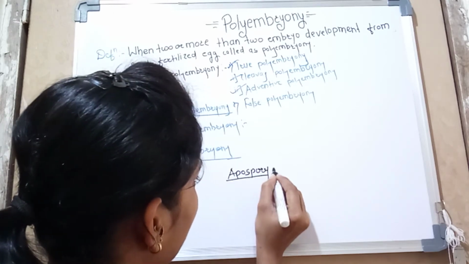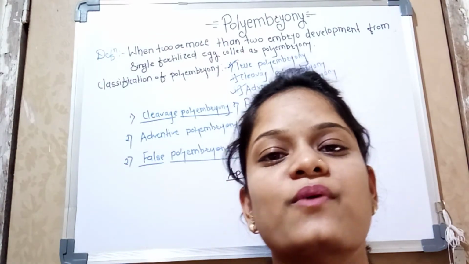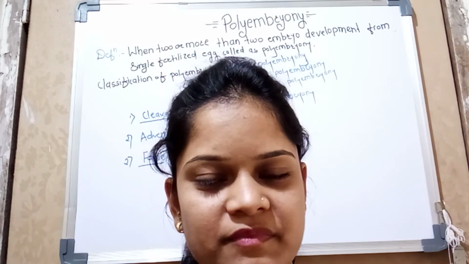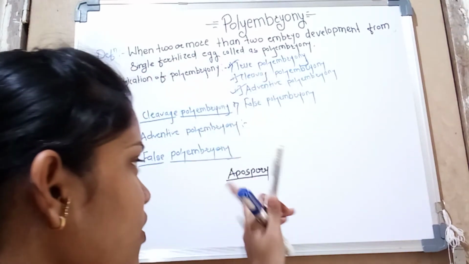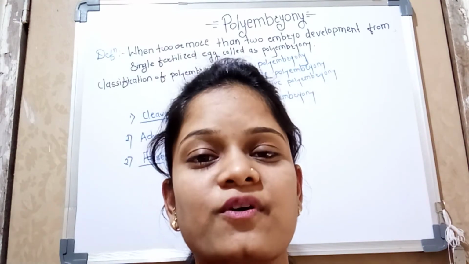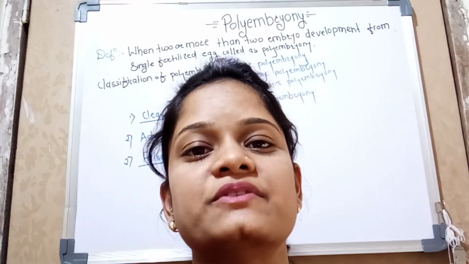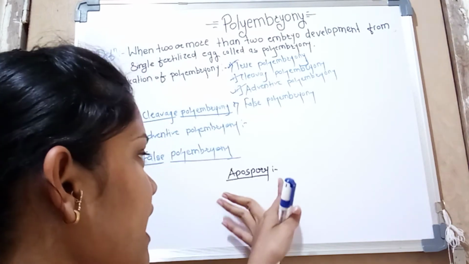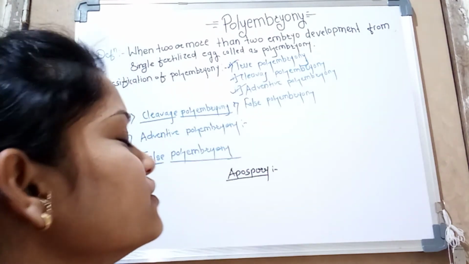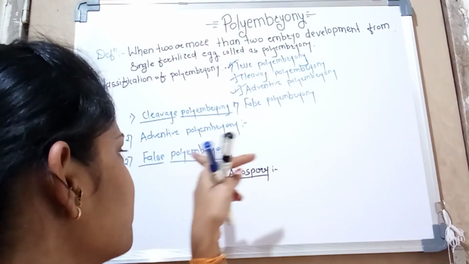The formation of gametophyte without meiosis or spore. The formation of an embryo from a sporophytic cell or non-reproductive cell, that process is called apospory, and such embryos are called false polyembryony.